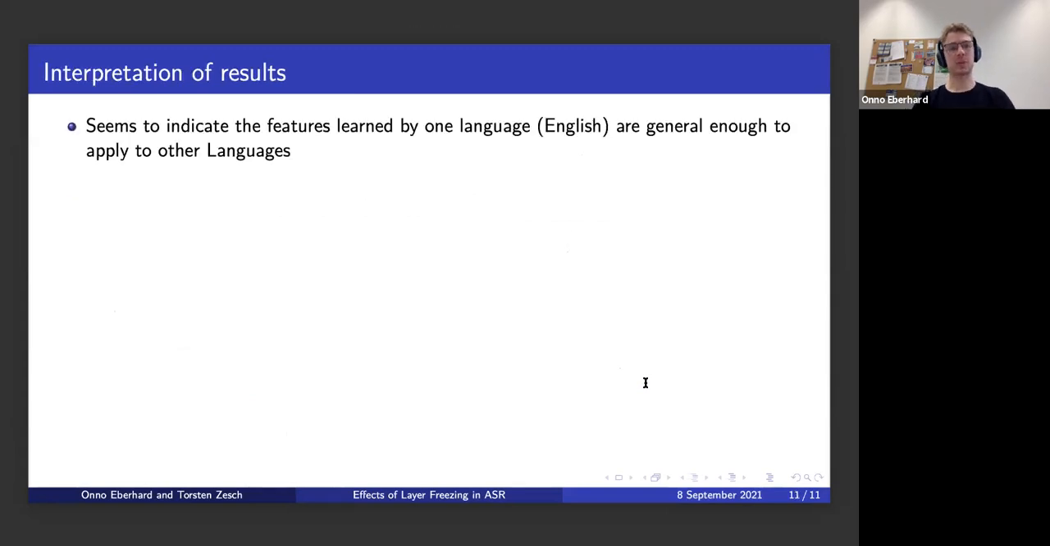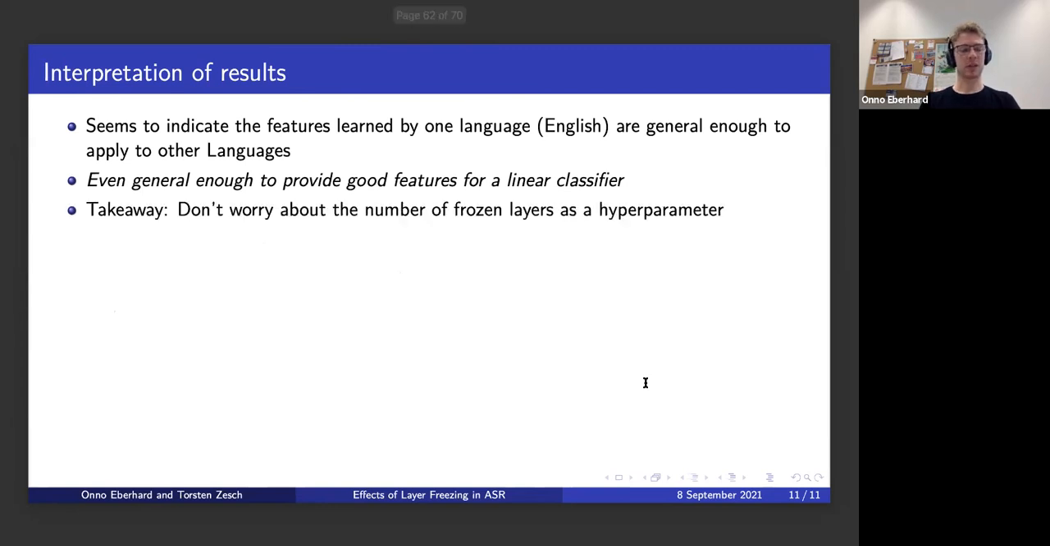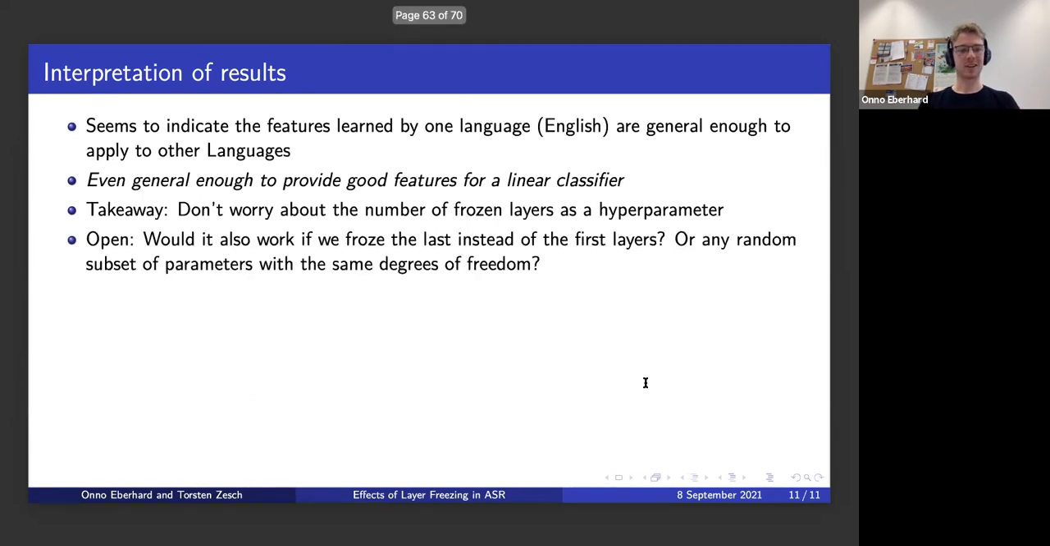Okay, so what does this mean now? So it seems to indicate that the features learned by one language, so in this case, English, are indeed general enough to apply to other languages as well. And as we observed, this is even general enough to provide good features for a linear classifier. And the takeaway would be now, if you do this kind of experiment, don't really worry about the number of frozen layers as a hyperparameter. It seems to be not very important.